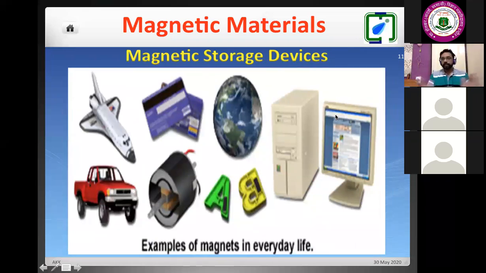Now, when we are talking about ferromagnetic materials, it will be interesting to say where we are using these magnetic materials. If I say the example, magnets in our daily life, we are using everywhere. You can check, you are using this headphone. This kind of headphone you are using for your mobiles, you try to bring them closer, you will see they will repel each other. So there also you are using some kind of magnet. So these are simple demonstrations you can try at your home.